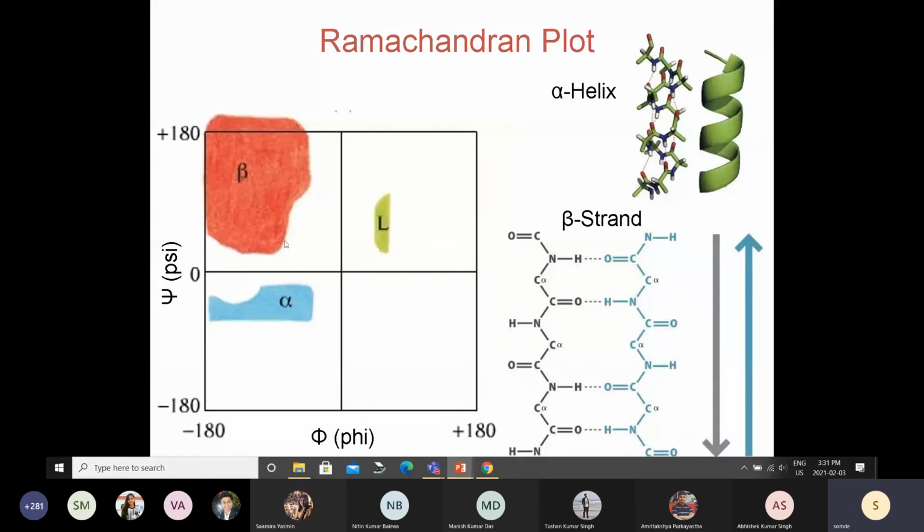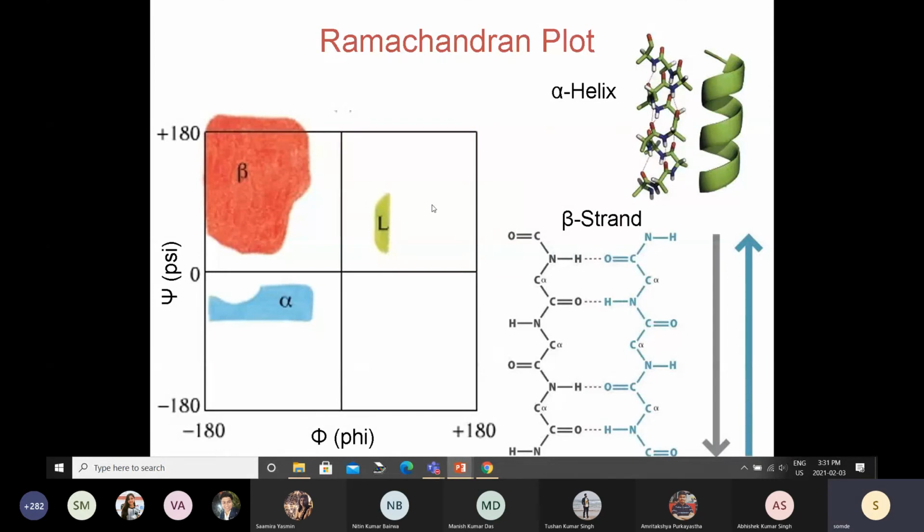And then other amino acids form this extended structure, and they can form hydrogen bonds between them. These are called the beta strands. They occupy this particular region. And then there is a small set of amino acids which will form another spiral, but it spirals in the opposite direction. So this is right-handed, that will be left-handed. So that's a left-handed helix.